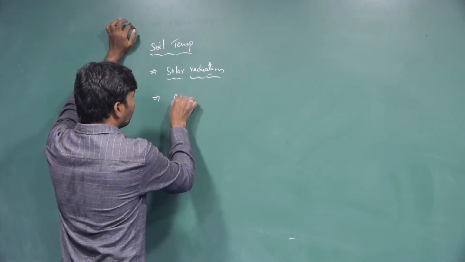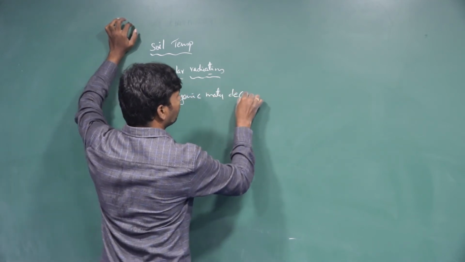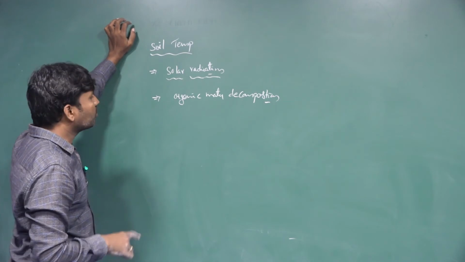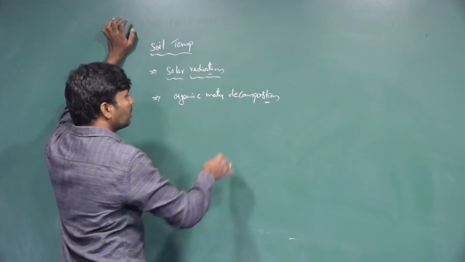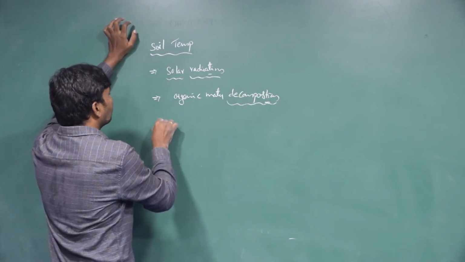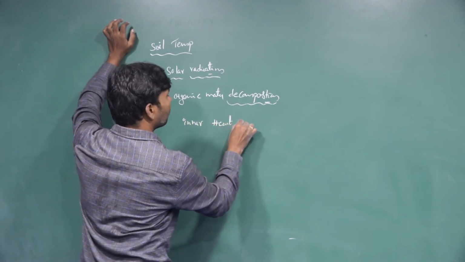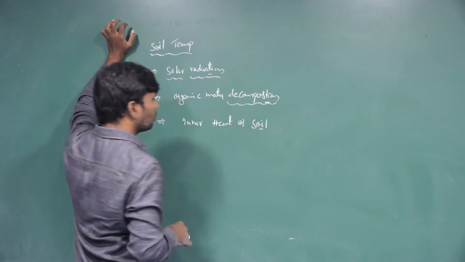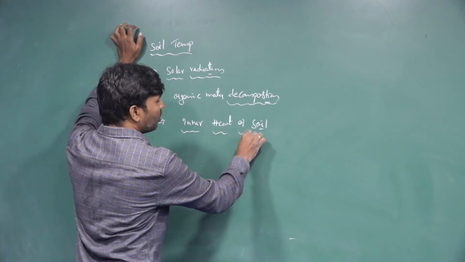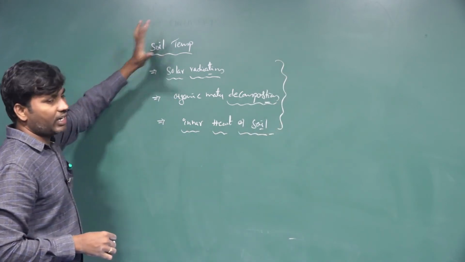Not only that, organic matter decomposition also contributes: whenever microbes decompose organic material, some amount of heat is released into the soil. And there is also the inner heat of the earth, where the inner layers form some amount of heat. So these are the basic sources of soil temperature.